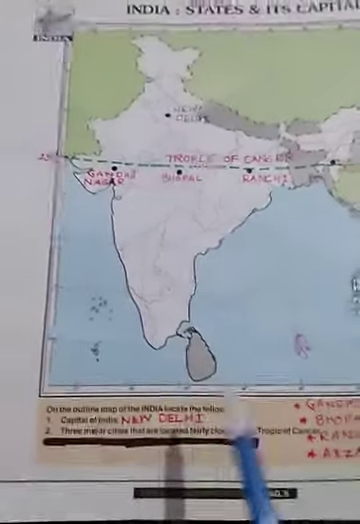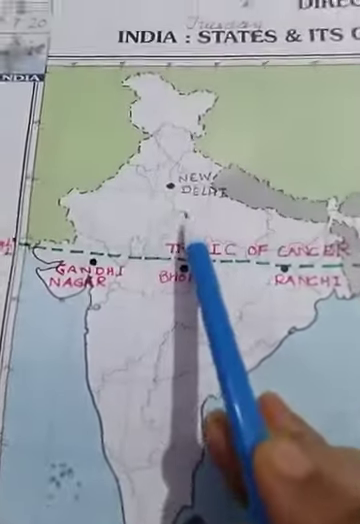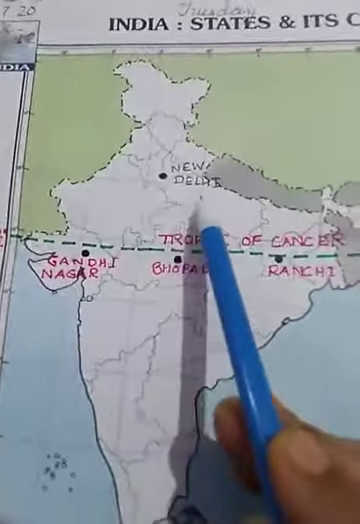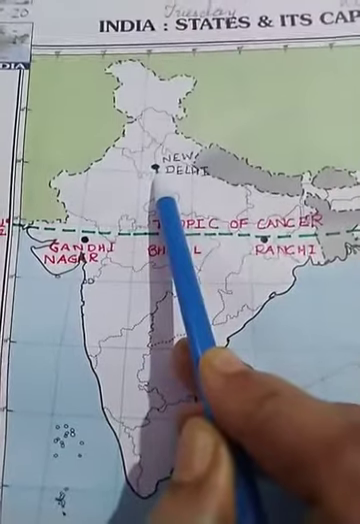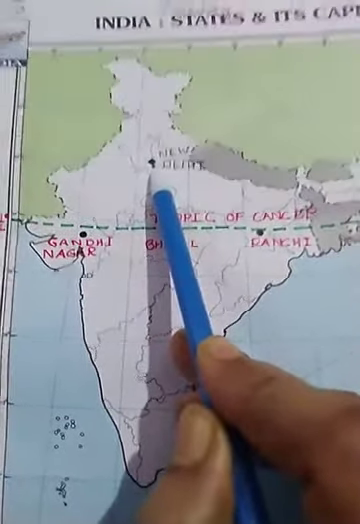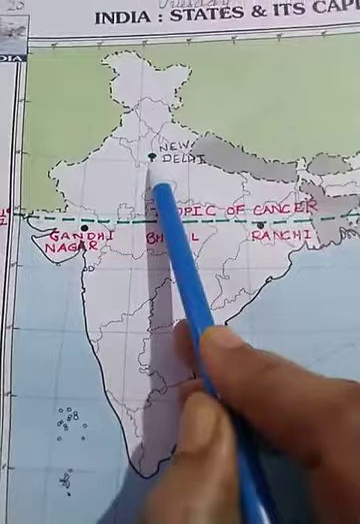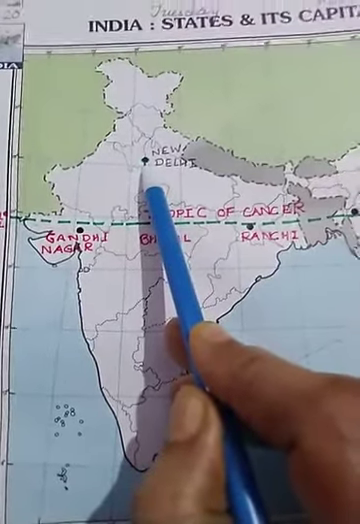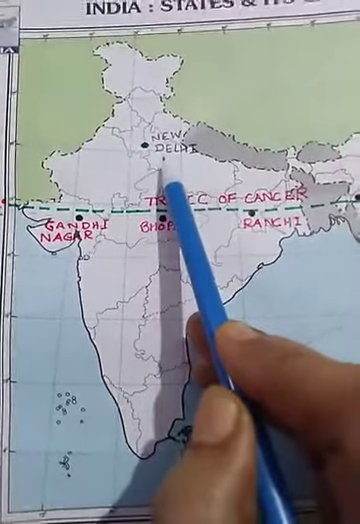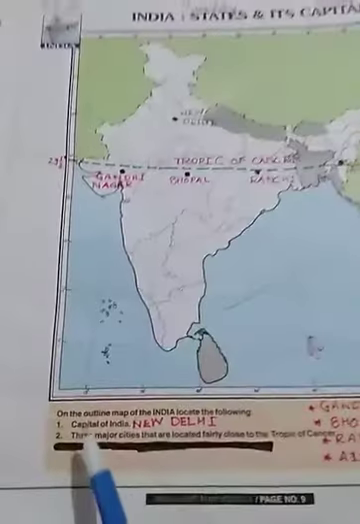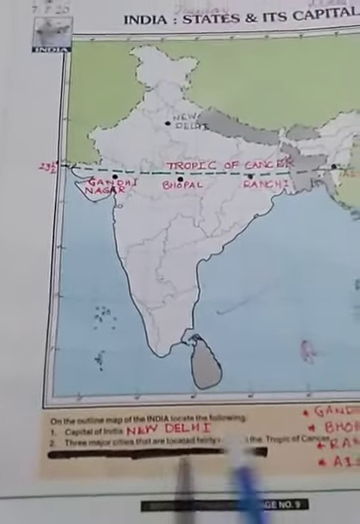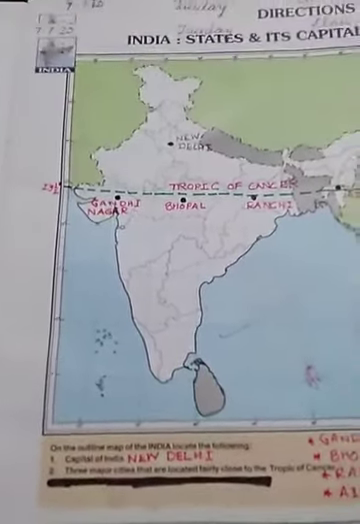So let's start. All of you know this is UP, means Uttar Pradesh, and this is Haryana. So in the middle there is a place, here you will put a dot, and this is New Delhi where you also live. So you will put a dot, and it is the capital of India, and here you will write New Delhi. Then the next question, 3 major cities located at the Tropic of Cancer.